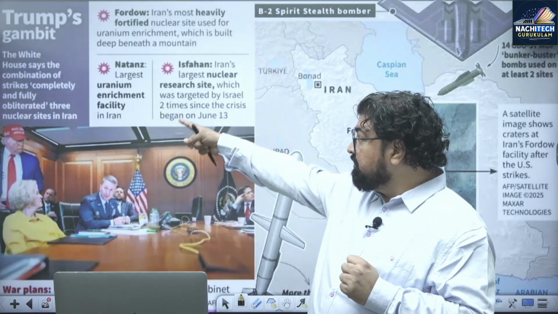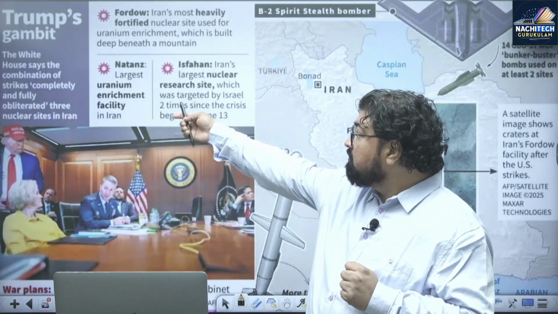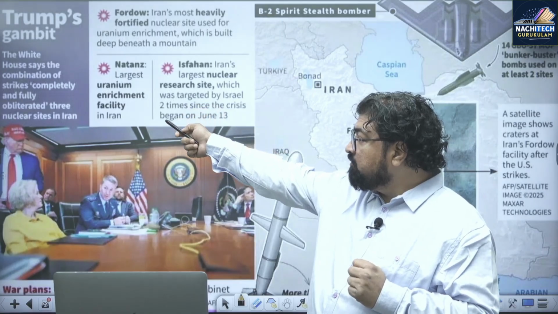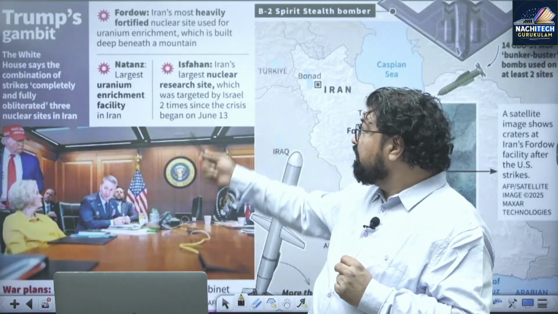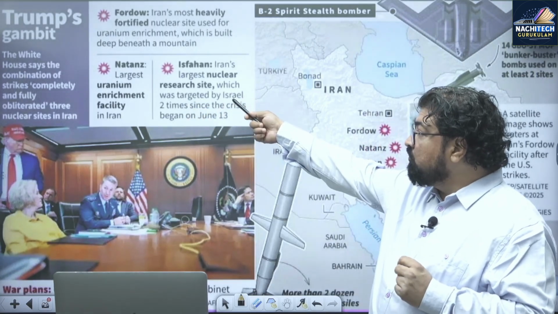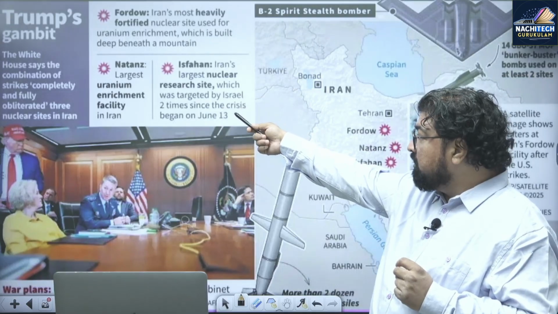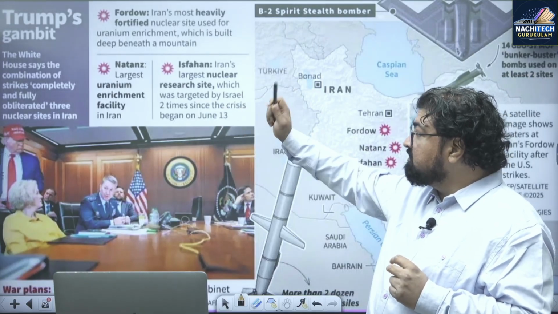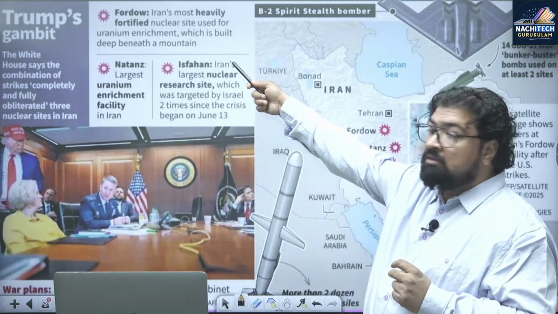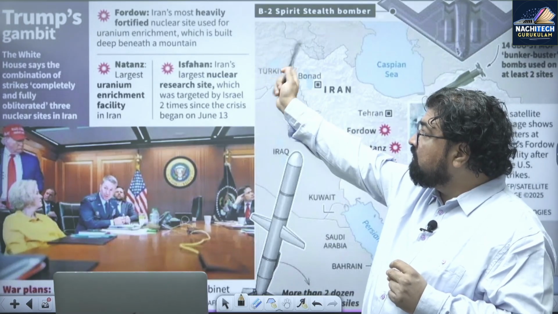You will see here, Natanz, the largest uranium enrichment facility in Iran. Then Isfahan, Iran's largest nuclear research site, was targeted by Israel 2 times since the crisis. And Fordo, Iran's most heavily fortified nuclear site.